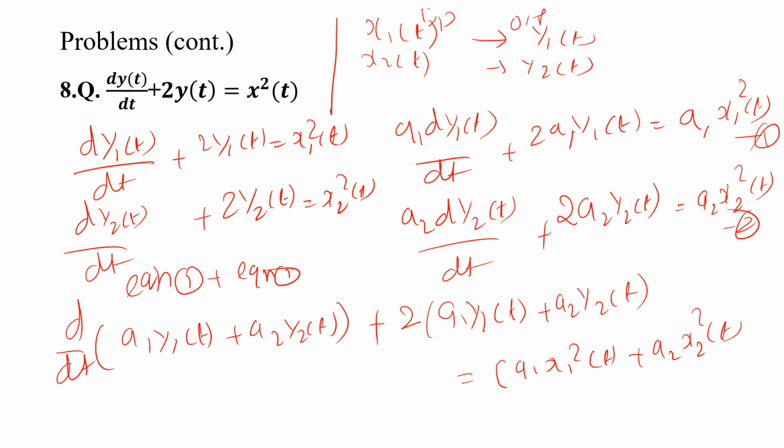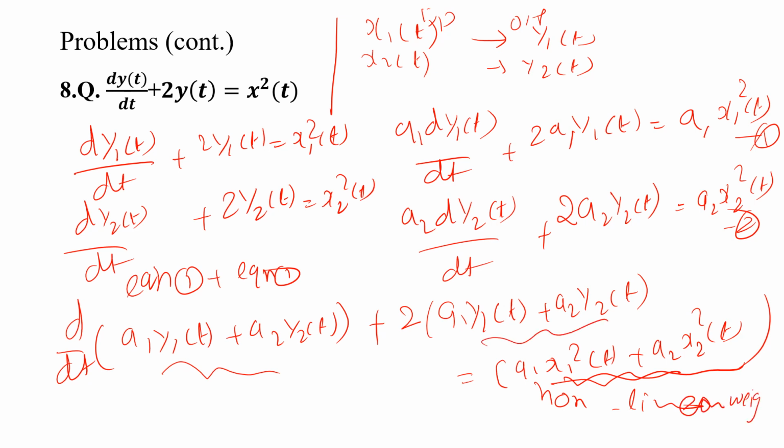So it is a non-linear addition. You can see x1 and x2 give a non-linear weighted function addition. This is a weighted sum, but here the input side summation is a non-linear weighted function. That's why it is called a non-linear system. Is that clear? Because it is a non-linear function, it is called a non-linear system.